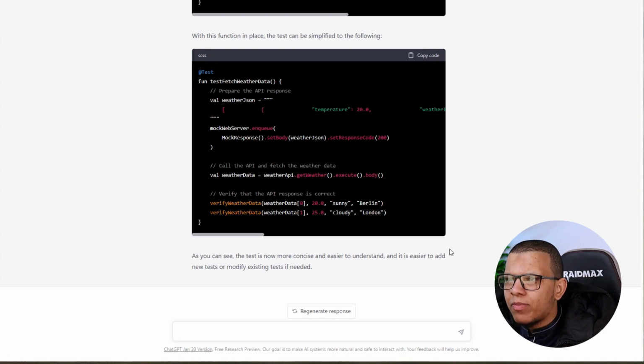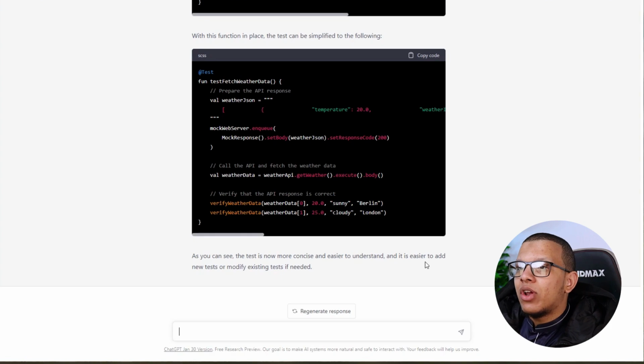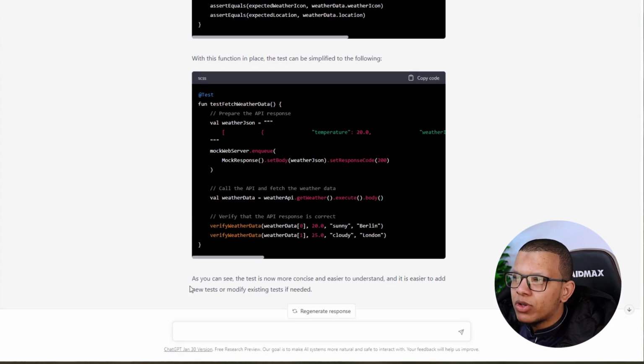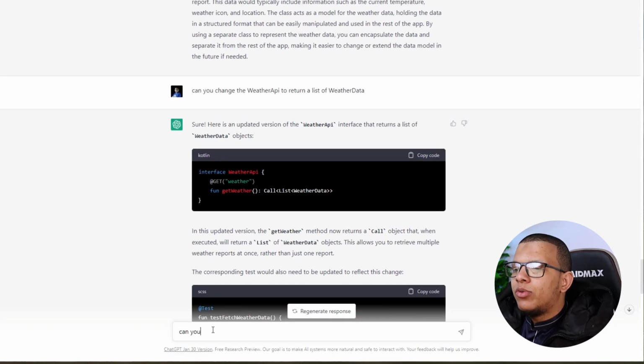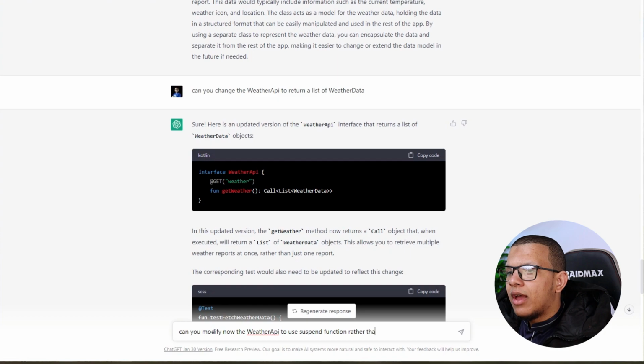Now I do have a couple of problems. As I said earlier, I started writing the test from the inside out. Inside-out TDD, I usually follow that practice a lot. Sometimes I have to write the acceptance test. Now, let me just focus on the API part. I want some changes. Can you modify the weather API now to use a suspend function rather than the call?